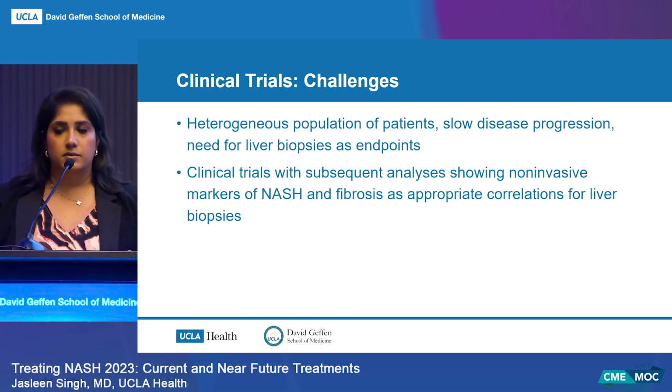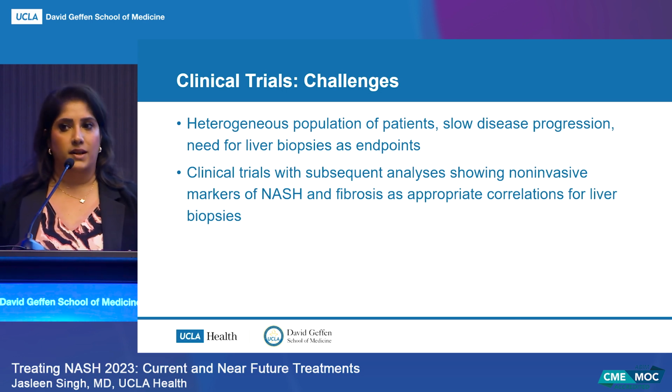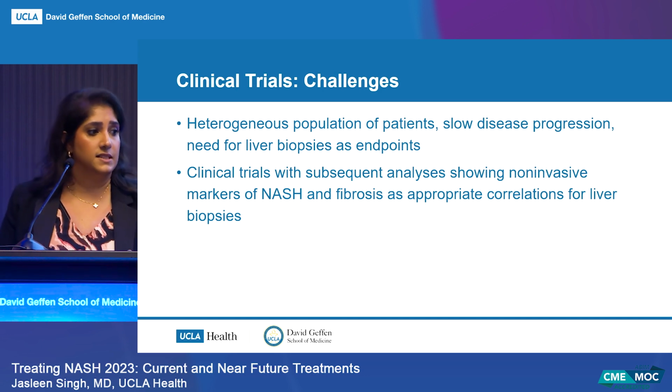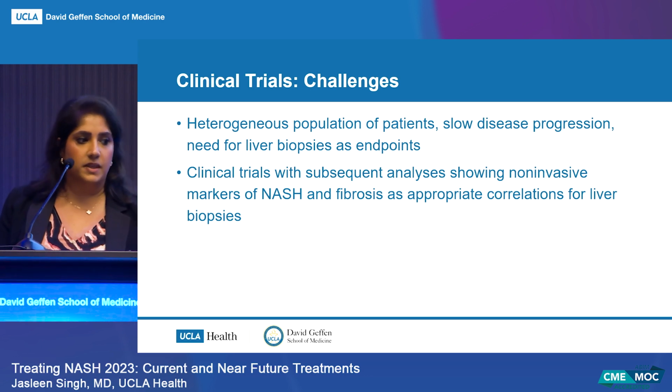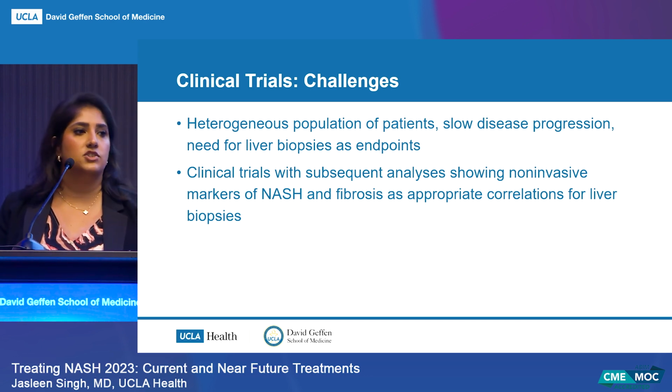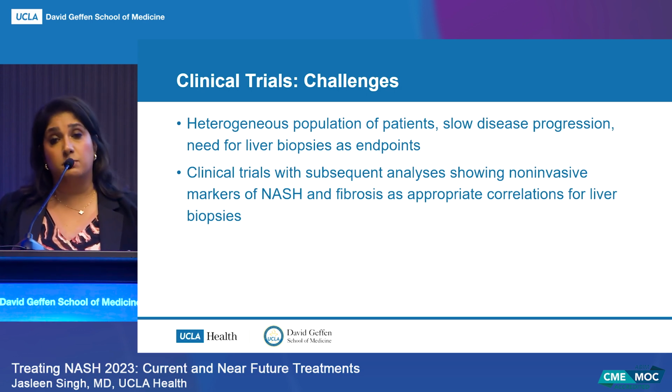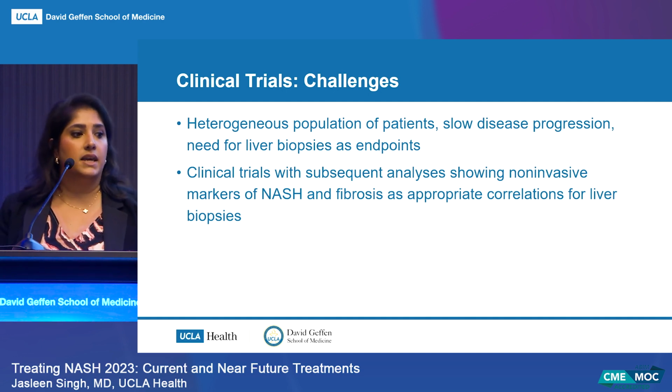Also, the disease progression is very slow. On average, going up one stage in fibrosis happens every 7 years. So it's very difficult to study. And the need for liver biopsies from the FDA as endpoints also makes it challenging to enroll patients. So there are some clinical trials that have been published, actually some drugs that have failed, but their data have shown that non-invasive tests may be appropriate correlations for liver biopsies.